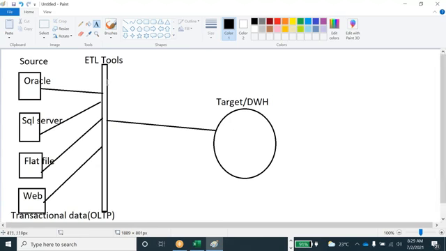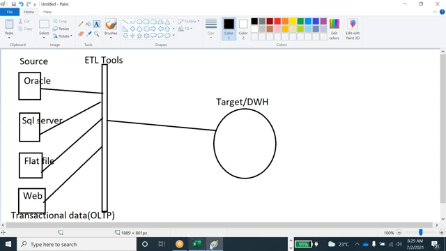Then why are we using the ETL tool again? Instead of loading here, we can use this database directly, right? Both are databases. Then why is the data warehouse required? Why do we need to extract the data and load it into some other place?